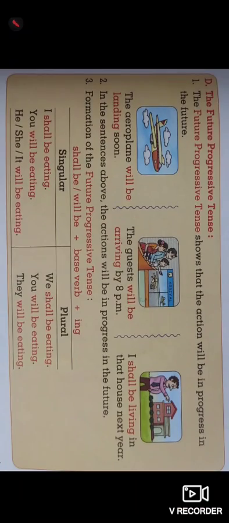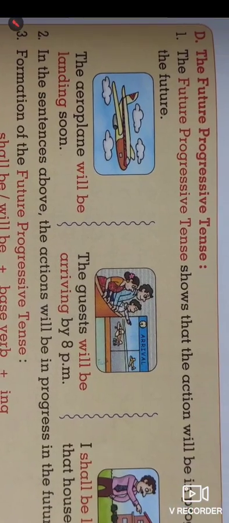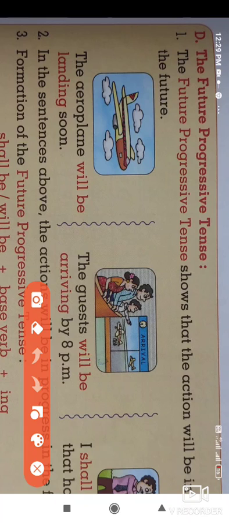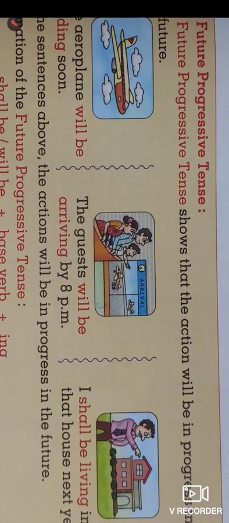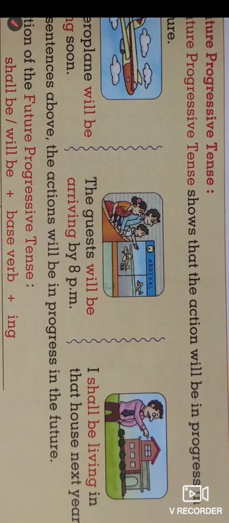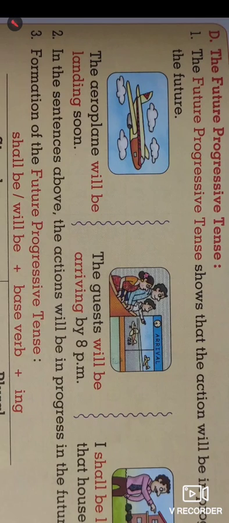Okay, and look at the third point, that is the future progressive tense. Here we have some pictures of the future progressive tense. The future progressive tense shows that the action will be in progress in the future.